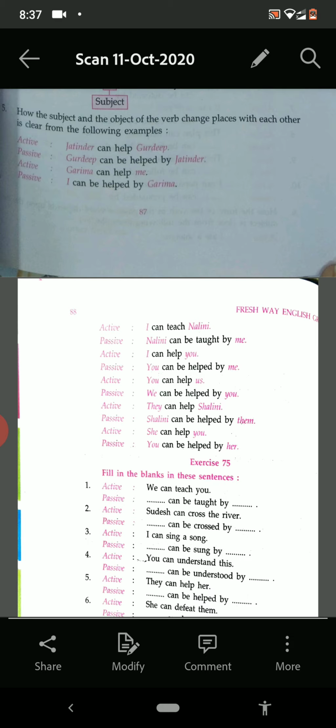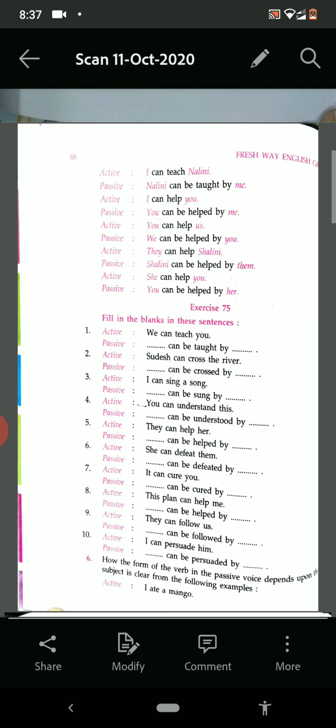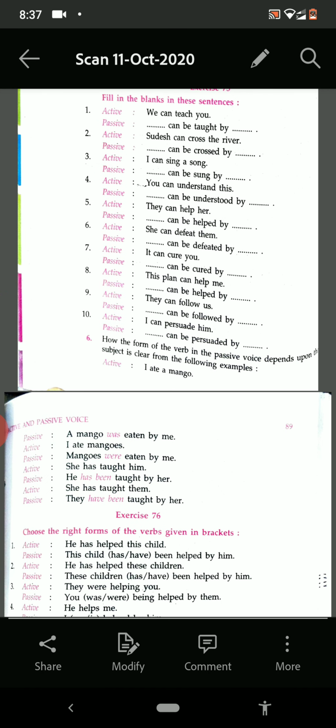See here on the top. Yes. A mango was eaten by me. I ate mangoes. Mangoes were eaten by me. When mango is one, then it is "was eaten". When mangoes are more than one, then it is "were eaten".